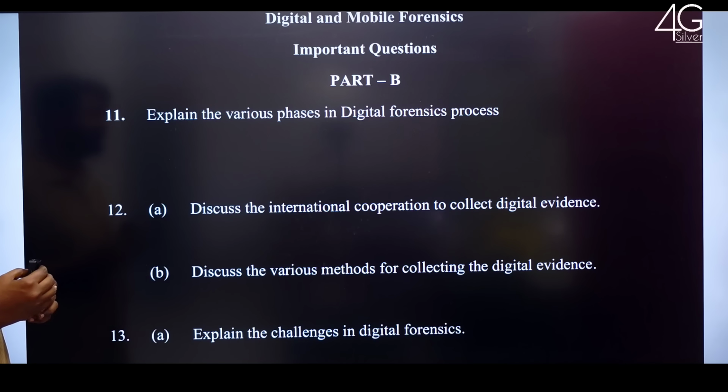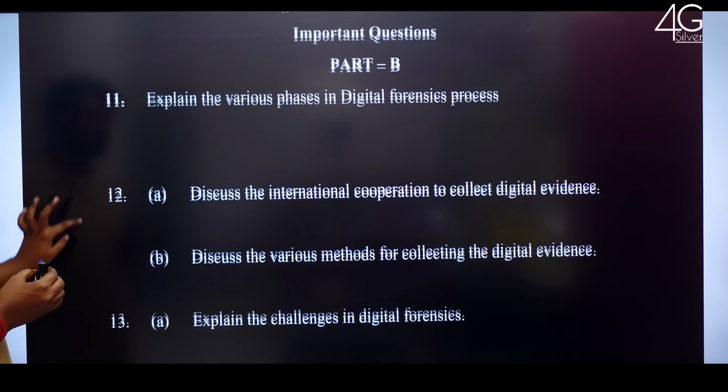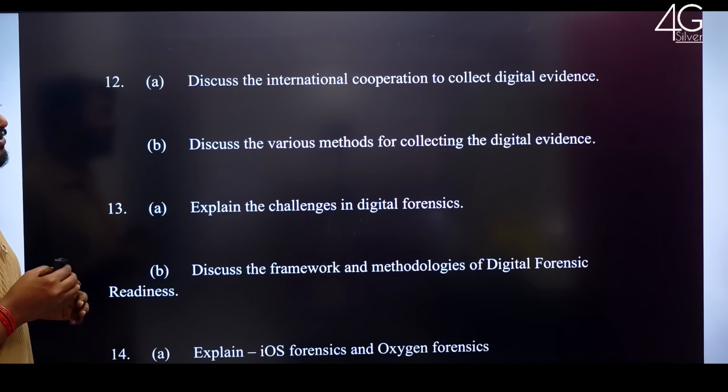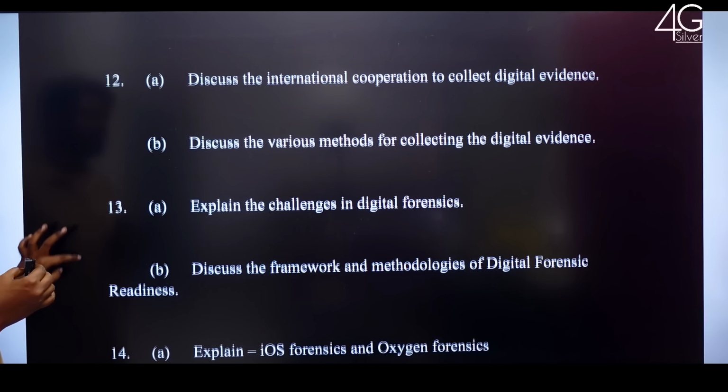Explain the various phases in digital forensic process. 12th question. Discuss the international cooperation to collect digital evidence. Discuss the various methods for collecting the digital evidence.